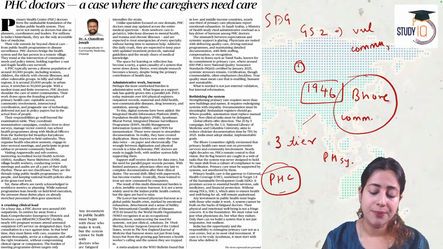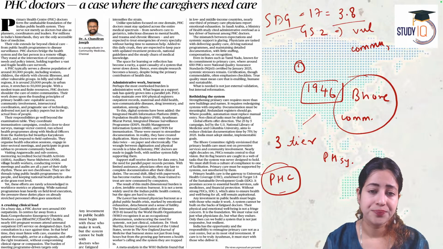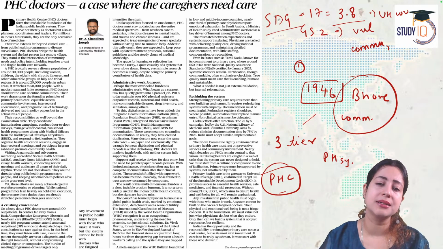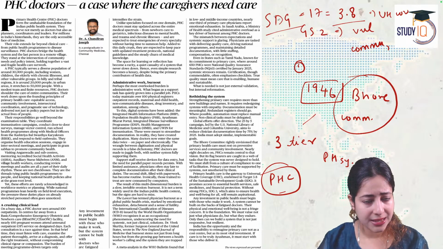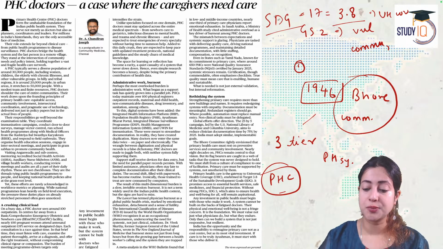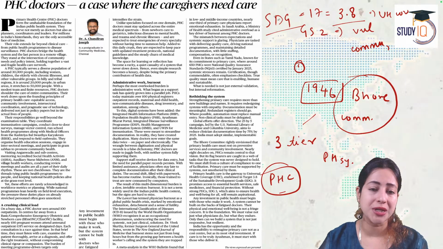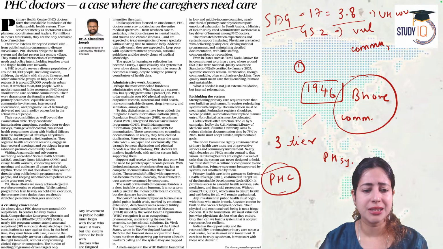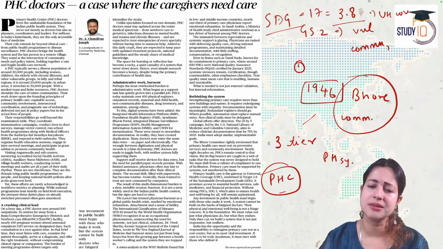Talking about the 17 Sustainable Development Goals, it is Sustainable Development Goal 3.8 that makes it compulsory for every member country of the United Nations to provide universal health coverage to all its citizens by 2030. Hence, it is India's responsibility under goal number 3.8 to make sure every Indian has the right to primary health. And that's the purpose for creating so many primary healthcare centers across India.